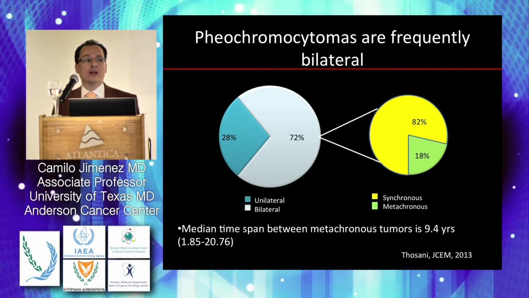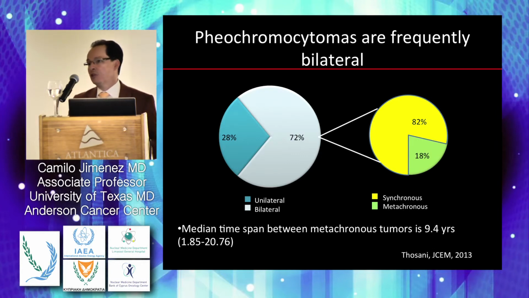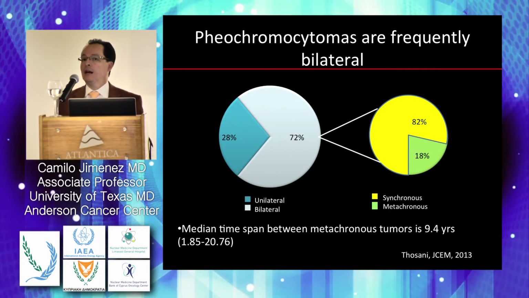Patients with multiple endocrine neoplasia type 2, type 2A and type 2B, whenever they develop a pheochromocytoma, must be treated from a surgical perspective with a bilateral cortical adrenal sparing adrenalectomy. Very important concept to keep in mind because the disease is bilateral, and to deal with adrenal insufficiency is not easy.